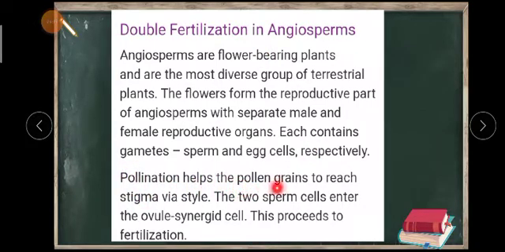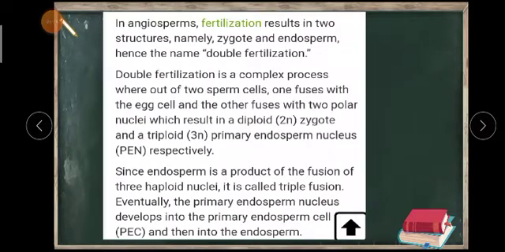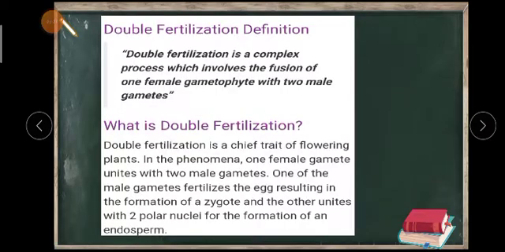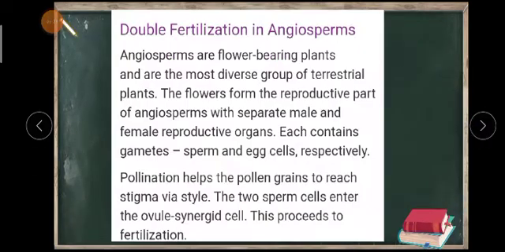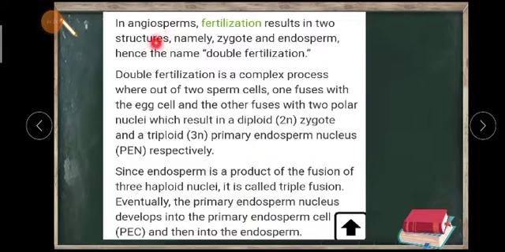Pollination helps the pollen grains to reach the stigma via the style. We already know this, in our earlier classes we discussed how the pollen grains go to the stigma and enter through the style of the female reproductive part. This is pollination. The two sperm cells enter the ovule or synergid cell, and this process is called fertilization. In angiosperms, fertilization results in two structures. This kind of fertilization, double fertilization, which we are discussing in today's class, you are going to see in the case of angiosperms, that means flowering plants.